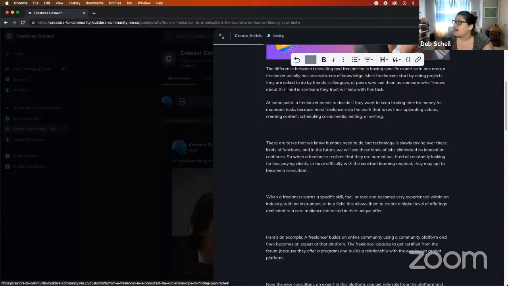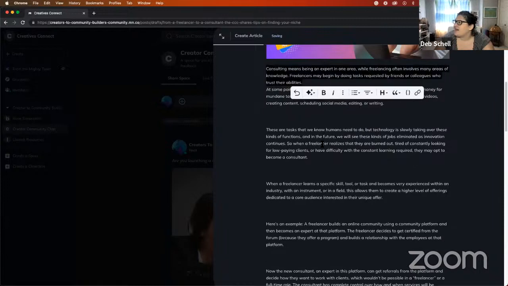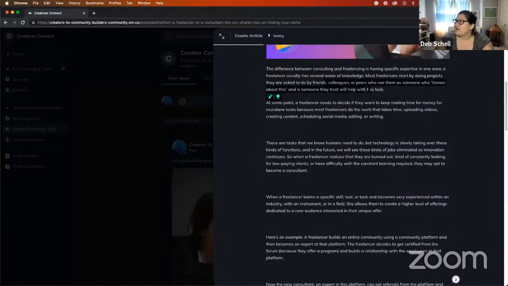Let's say simplify. So same paragraph, simplify. And now that paragraph is smaller. Consulting means being an expert in one area, while freelancing often involves many areas of knowledge. Freelancers may begin doing tasks requested by friends or colleagues who trust their ability. So that's pretty short and succinct, right? That's actually more succinct than what I was saying, but it also misses out on some of the key concepts that I was saying about the trusting and asking somebody who knows and things like that.